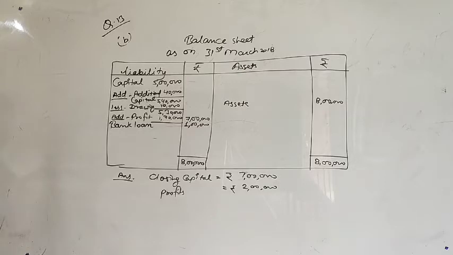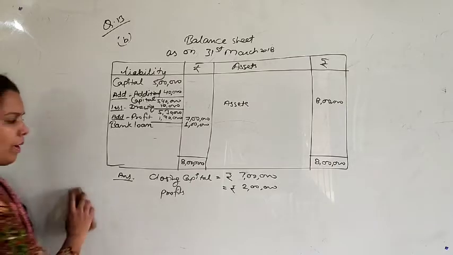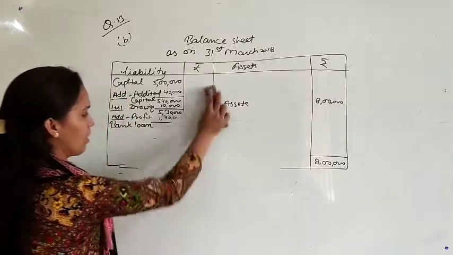Question 14. Give one example of each of the following transactions. What you have to do in this is just give examples. This is not a numerical question. This is just like theory questions.